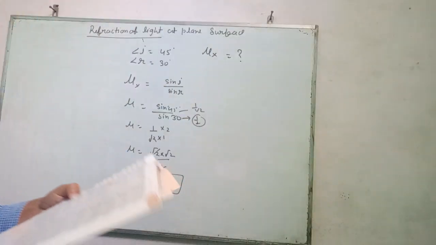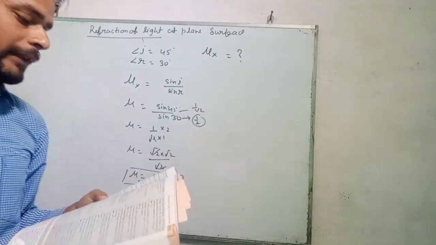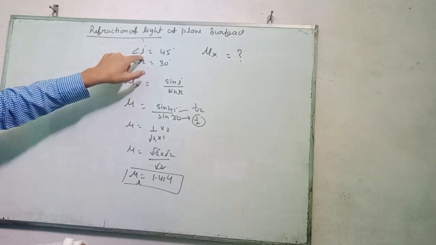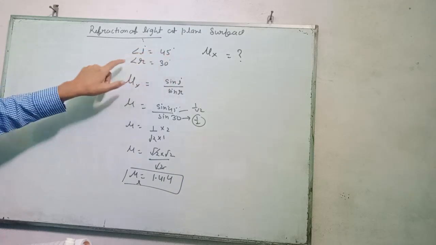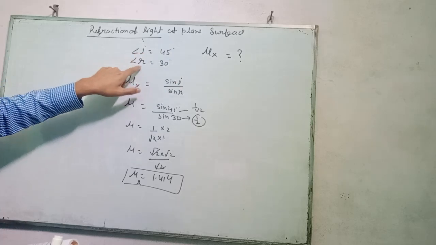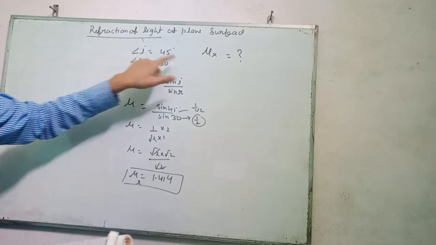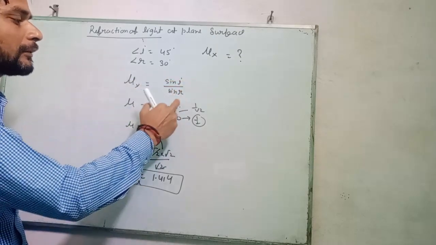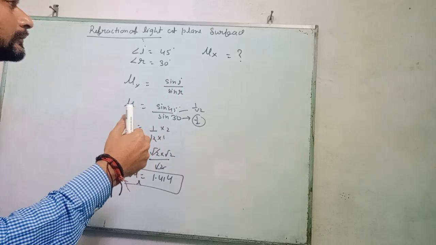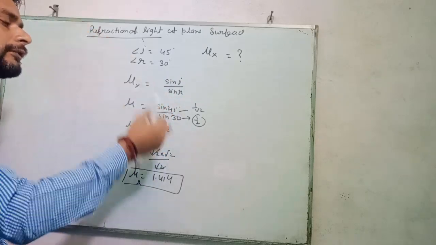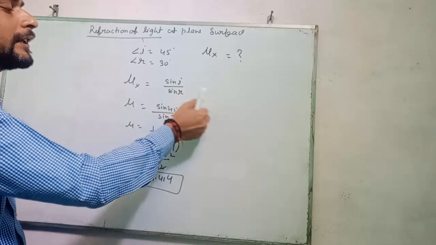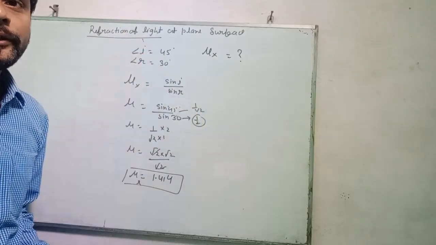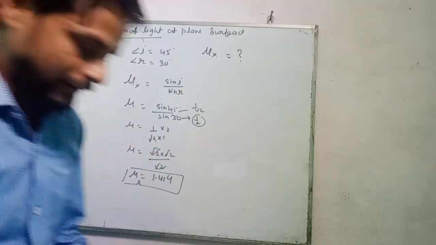Repeat: a beam of light passes from air to the medium X. The angle of incidence I is equal to 45, and the refracted angle R is equal to 30 degree. The formula of refractive index is sin I upon sin R, sin 45 upon sin 30. The value of sin 45 is 1 by root 2, and sin 30 is 1 by 2. Put the values and get the answer.